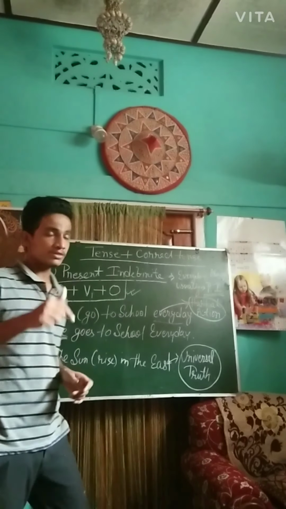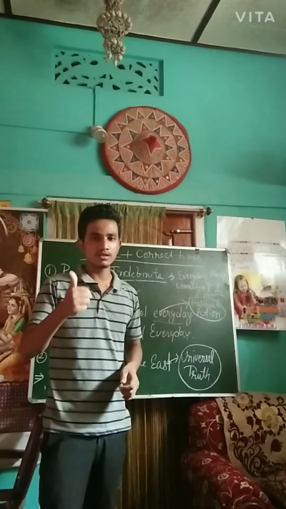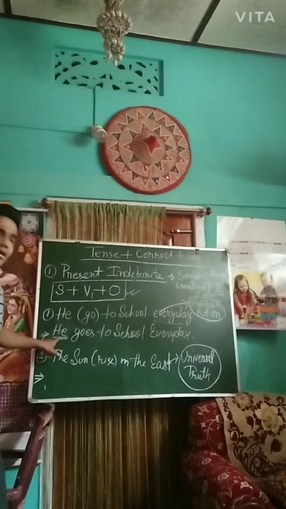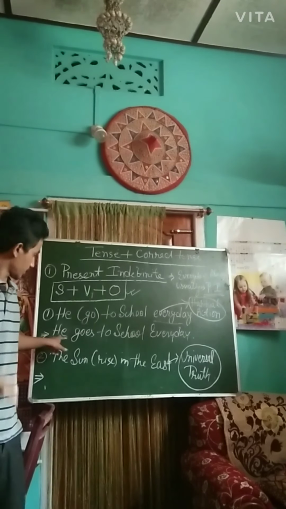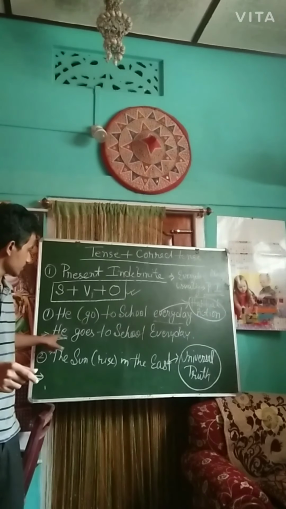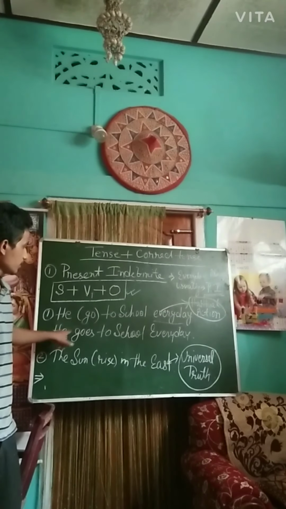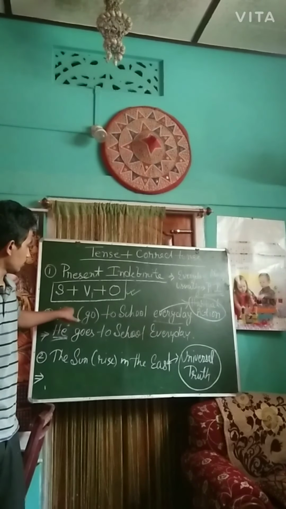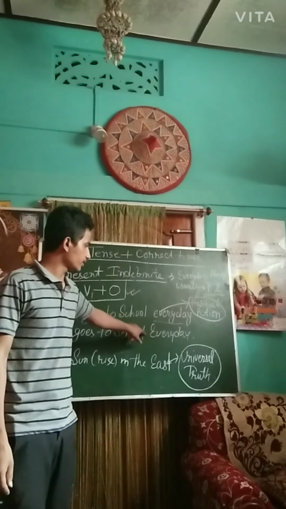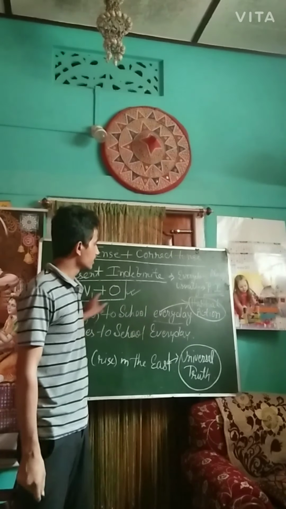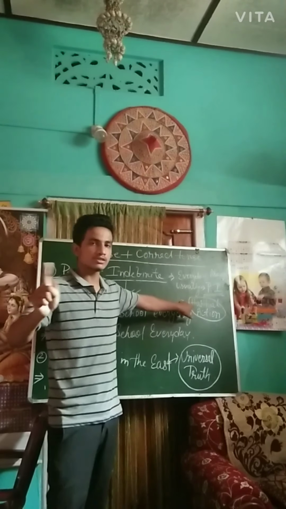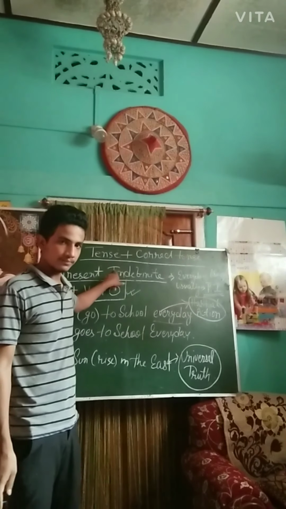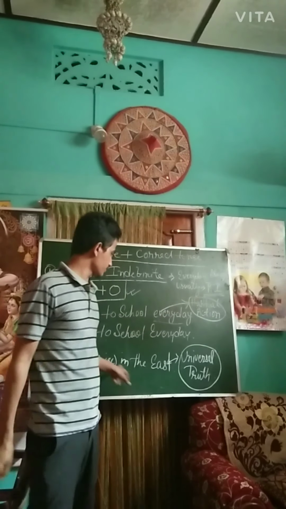In first person we cannot use s or es, but here the noun is singular. It's third person singular, he. So one person. That is why we have to use es in the verb. So the correct answer of this question is: he goes to school every day. This kind of sentence is called habitual action. All habitual action sentences come under this pattern, present indefinite. Understood? Now come to the second example.